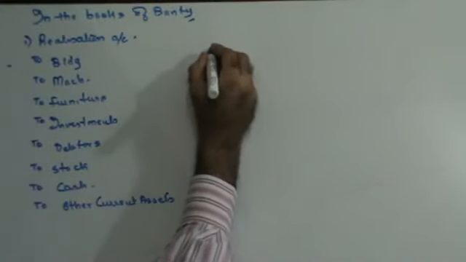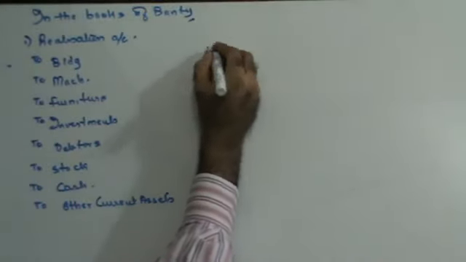Right? You have to write all balance sheet values. So this is going to be 1,50,000.